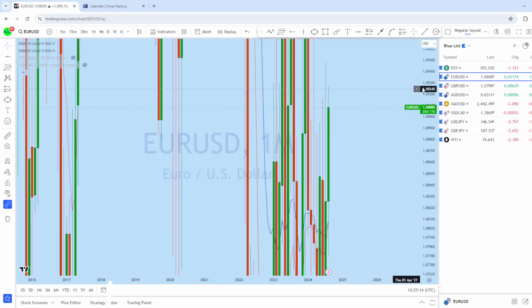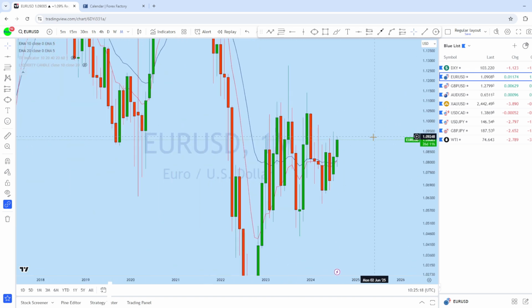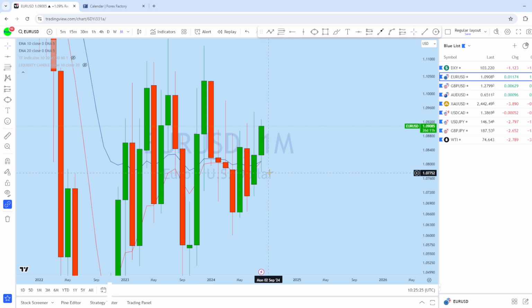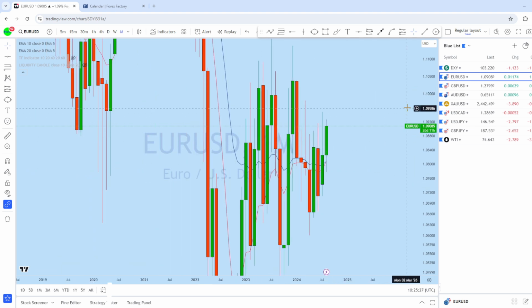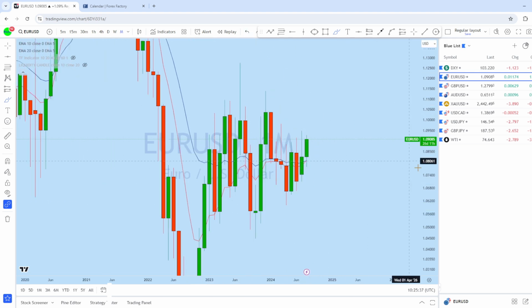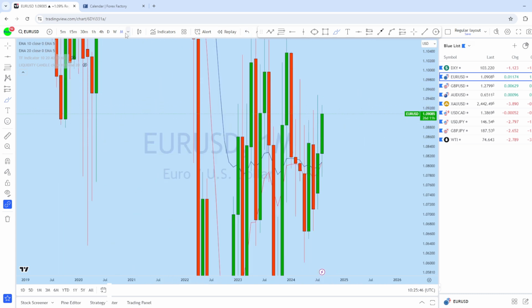Again, looking at the monthly chart to see the overall picture in the market. Now, from the monthly, we can see that Euro Dollar, after the previous monthly long wick candle, this month after an initial pullback, as expected, has bounced back to the upside, maintaining a series of higher lows in that area. Now, this is the monthly candle. We'll be waiting for the price to drop down for a deeper pullback and then continue to rise to the upside to create a new higher high.